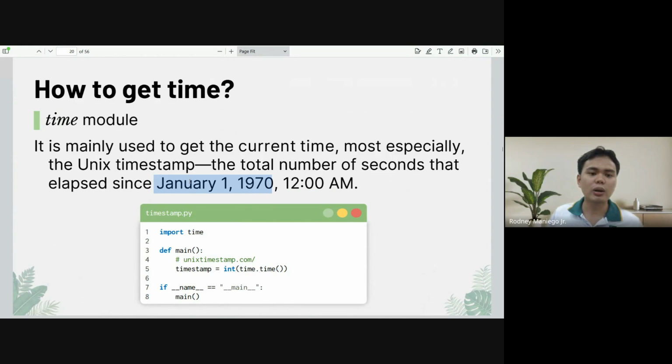So what is so special with January 1, 1970? The widely agreed birth of Jesus is about 2,000 years ago, or 2025 years. However, when the first computers came out commercially, because computers before were not available for use by ordinary people, engineers decided that the starting point to count the seconds for computers is this date, January 1, 1970, midnight.